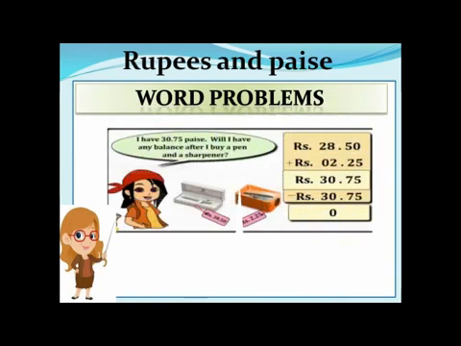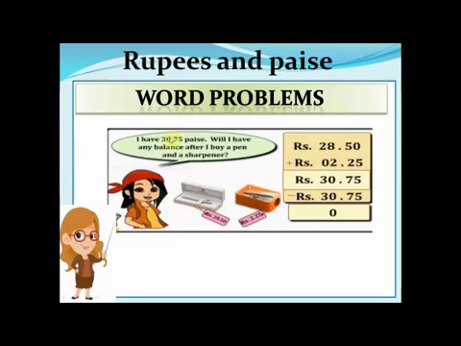Then the next one: I was only having 30 rupees and 75 paise with me. I bought 2 things from the market. I took a box for rupees 28 and 50 paise and a sharpener for 2 rupees and 25 paise. So let me add first of all how much I spent. So let us see. You add it and you get 30.75. What was the amount for these 2 things? That is rupees 30 and 75 paise.